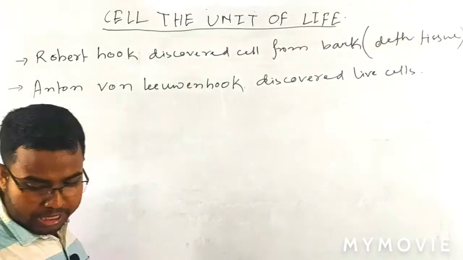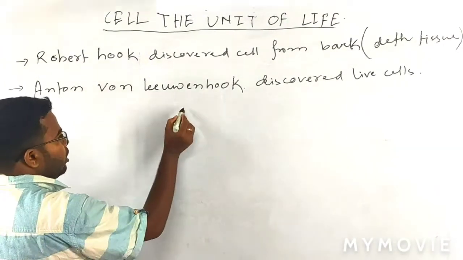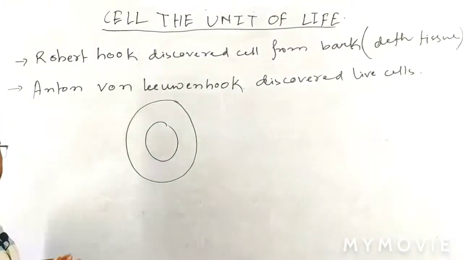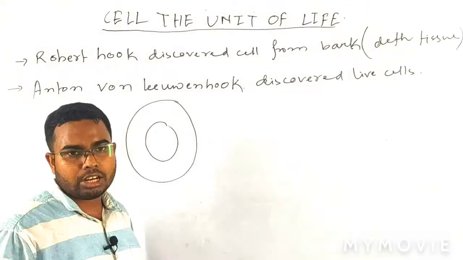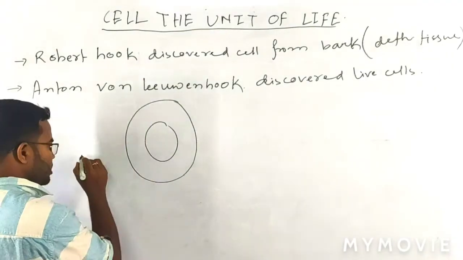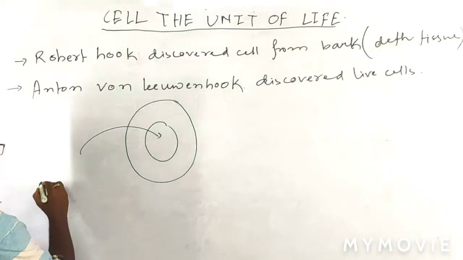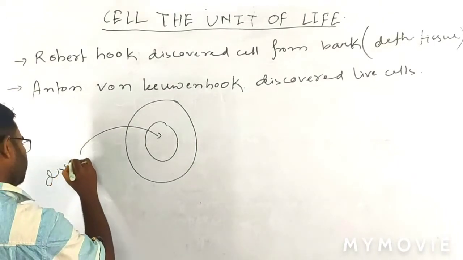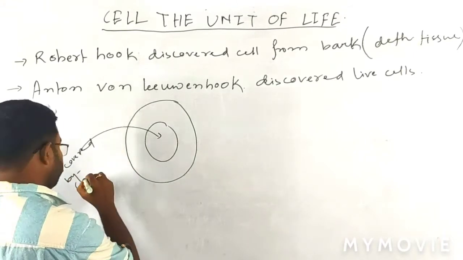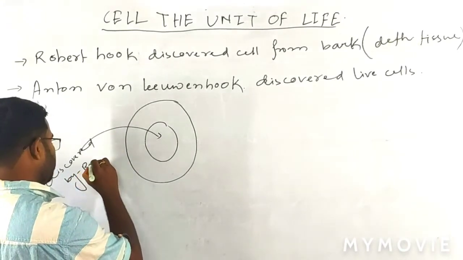The nucleus is present inside the cell and contains chromosomal material, that means chromosomes and DNA. This nucleus was discovered by Robert Brown.